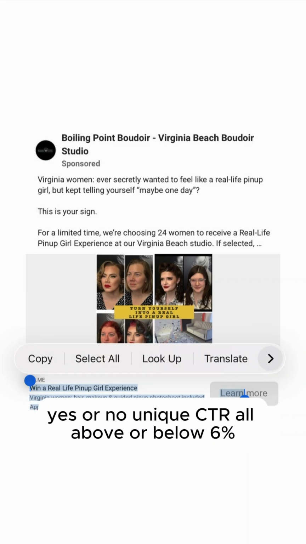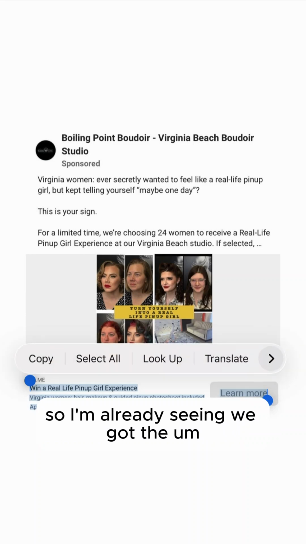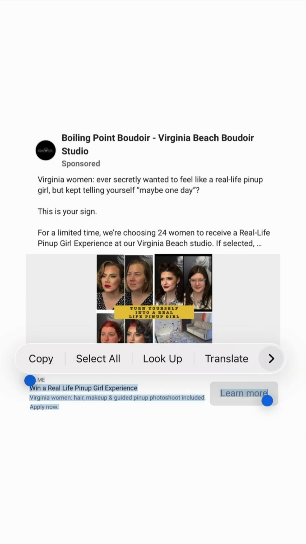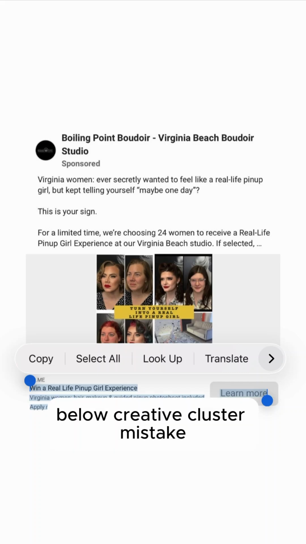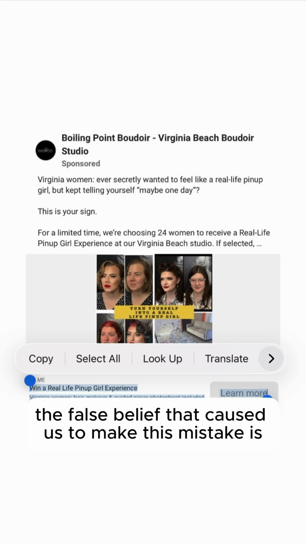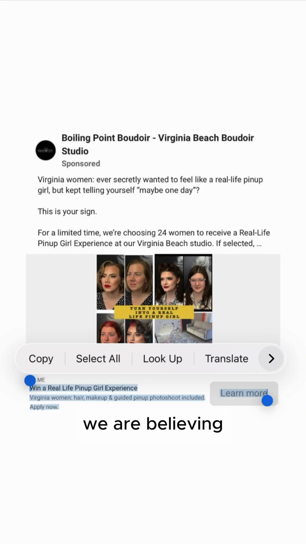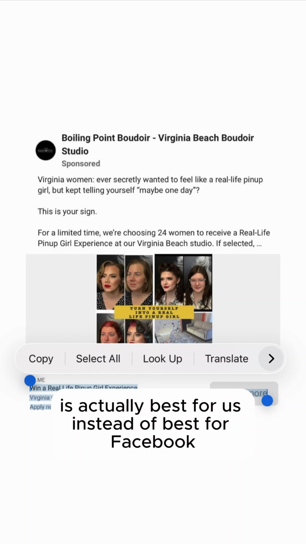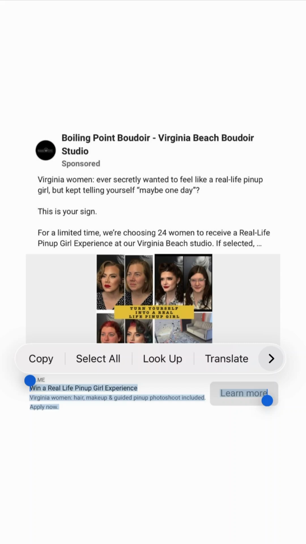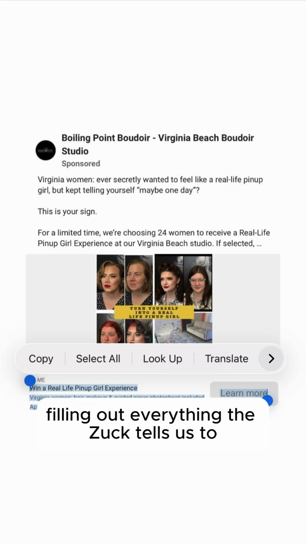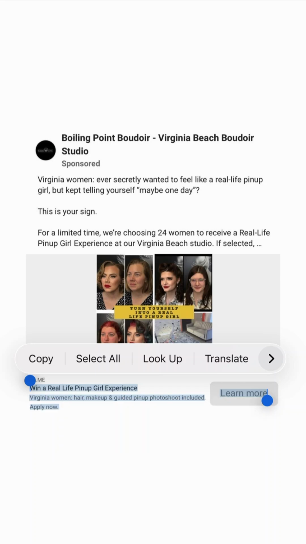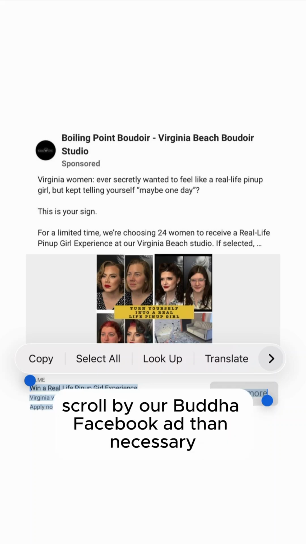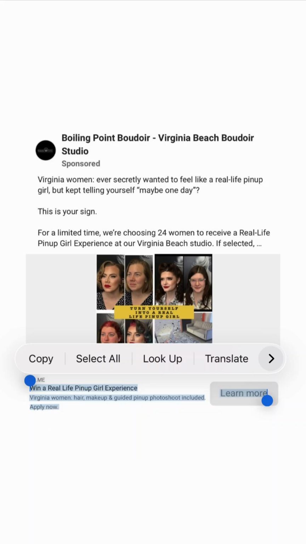Unique CTR above or below 6%. So I'm already seeing we got the below creative cluster mistake. The false belief that caused us to make this mistake is we are believing or trusting that what Facebook tells us we should fill out when creating our ad is actually best for us instead of best for Facebook. But the consequences of doing this, filling out everything the Zuck tells us to, is way more women scroll by our Boudoir Facebook ad than necessary.